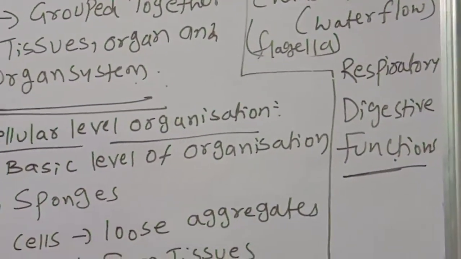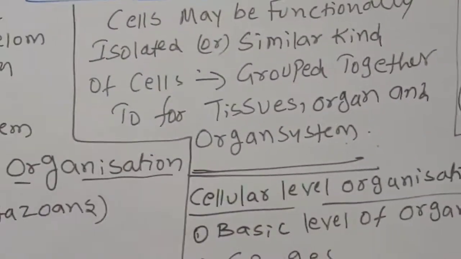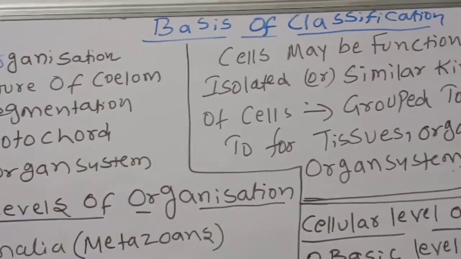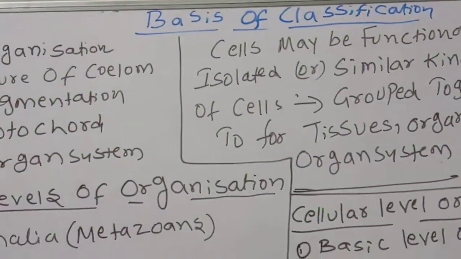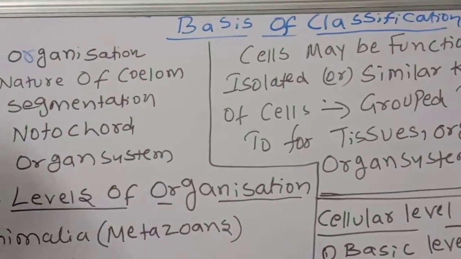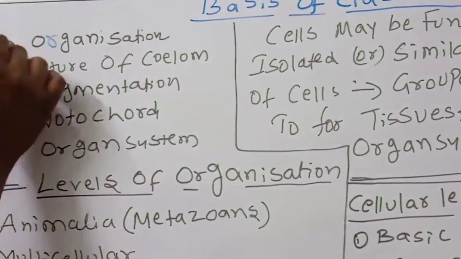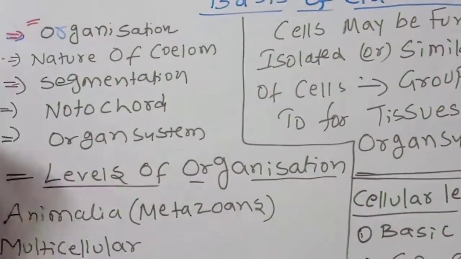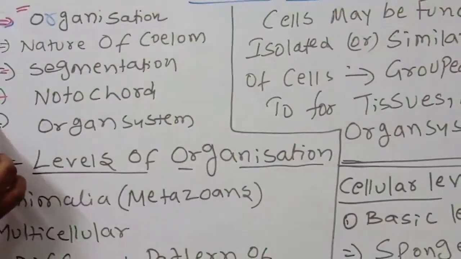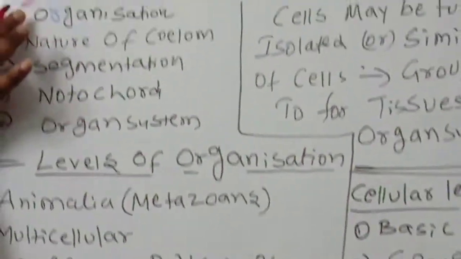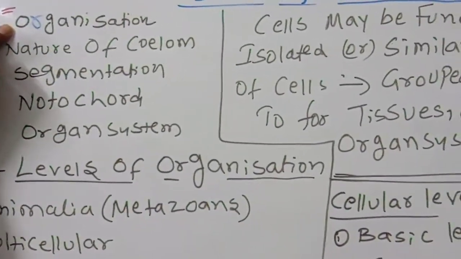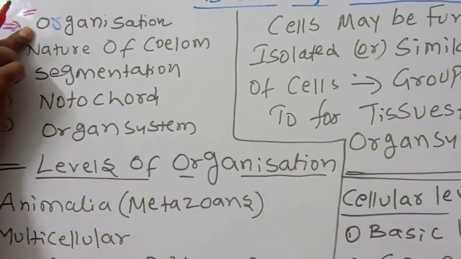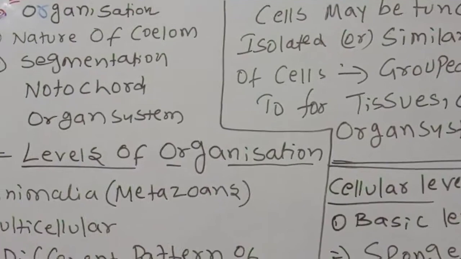Children, you should listen very carefully. In the animal kingdom, on what basis are animals classified? In the sense, all the phyla of animals, invertebrates and vertebrates. In our textbook many are given, but here only a few: organization, nature of coelom, segmentation, notochord, organ system. Organization: just now I wrote cellular level organization, tissue level organization, organ level organization or organ system organization. Different types of organizations are there.